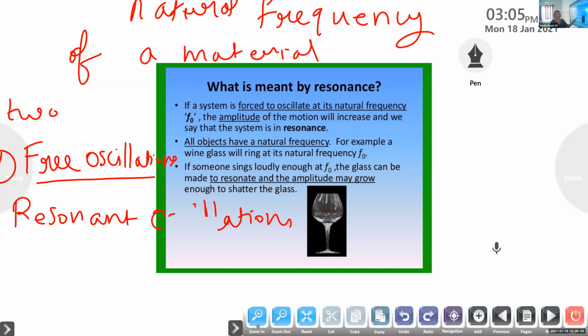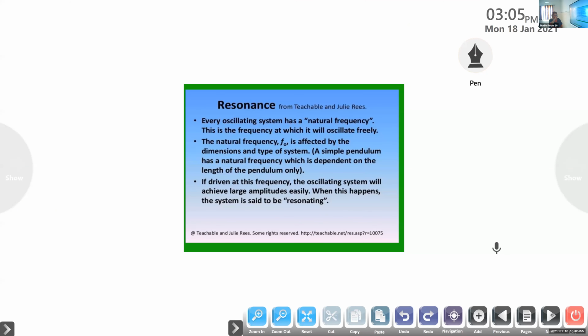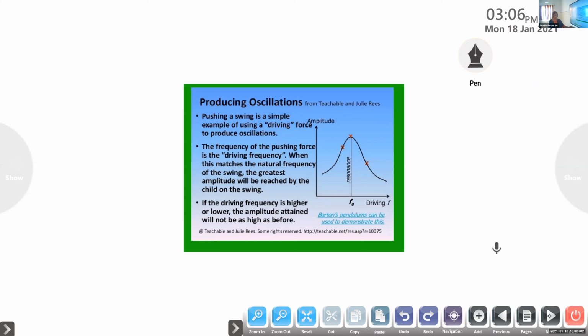So you can see a wine glass over there. All objects have a natural frequency. The wine glass also will have a natural frequency. Once it resonates, once it is at maximum resonance, when you give an external force, the amplitude increases and the glass will shatter. So that is resonance. Whatever applied force you give is known as the driven frequency, and it becomes equal.